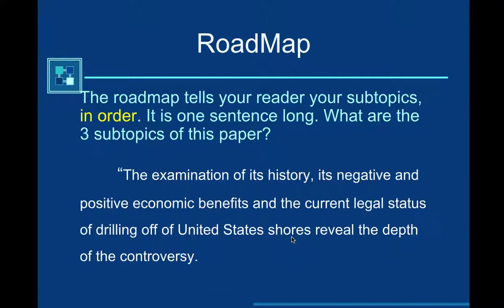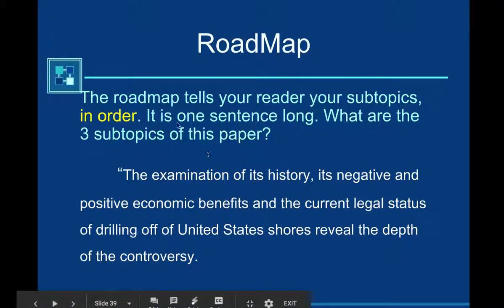The roadmap is going to tell your reader your subtopics in order. So you need to kind of figure out initially, what do you think is your strongest reason why? I believe that you should put your strongest reason first, the next strongest reason last, and then the one that maybe you don't think is as strong, make that one second. That way you're starting with something strong and ending with something strong. So if you had to rate the levels of how strong each of your reasons are, I would put them in here like that. Now you can change it after a time if you need to, but try to think of right now the research that you've done so far, what might be the order.